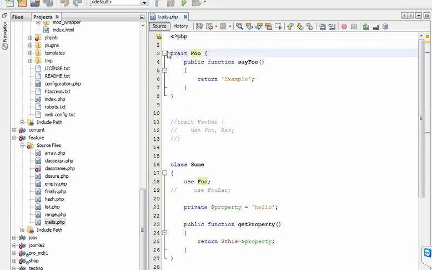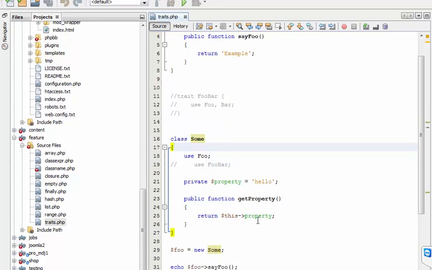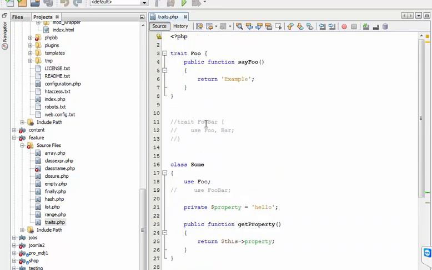When using these traits, we have to create a class and call it here. For example, you will create another one.